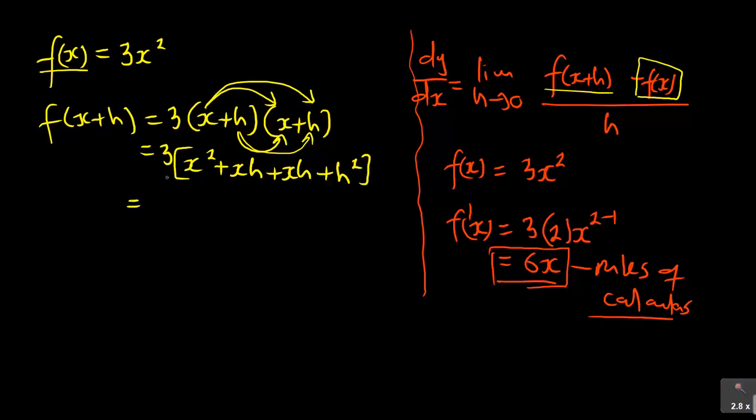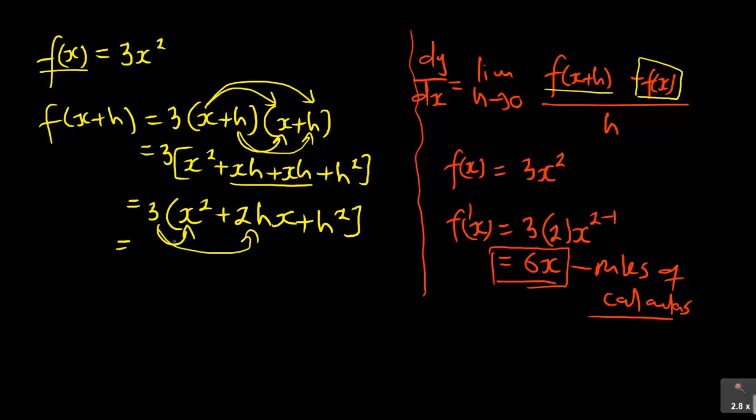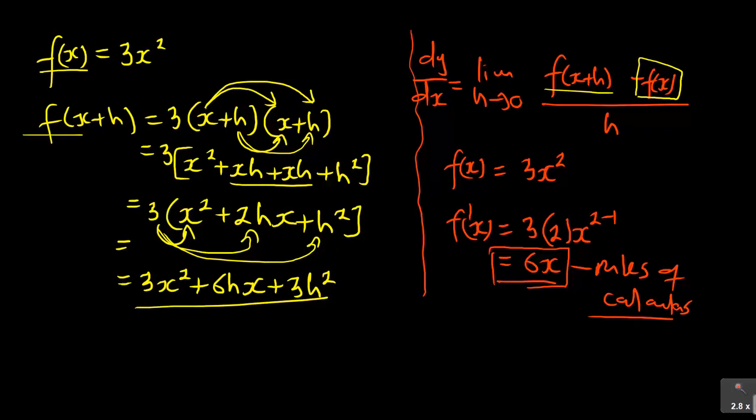If I open now with 3 multiplying, actually before I open with 3, I can add that, which is 3 times x squared plus 2hx or xh plus h squared. If I'm starting with the alphabetical order, I'll have hx. So then I open up with 3 there, multiply by 3, you're distributing that, which is equal to 3x squared, 3 times 2 plus 6hx, and then 3 times h squared plus 3h squared. So this then becomes my f of x plus h.